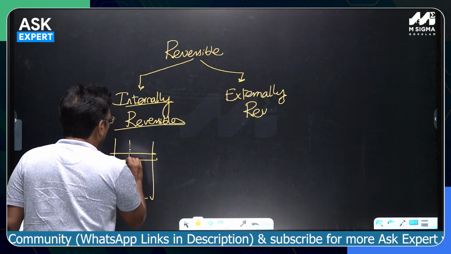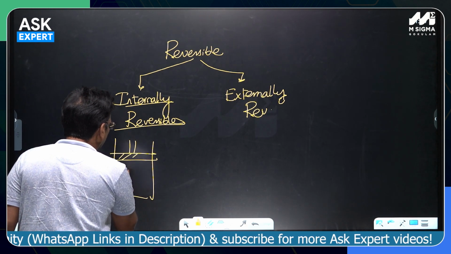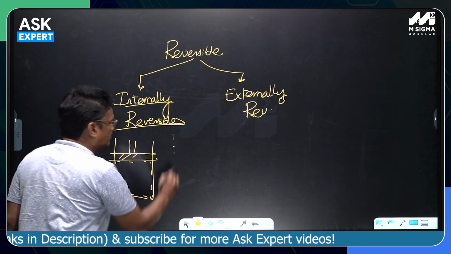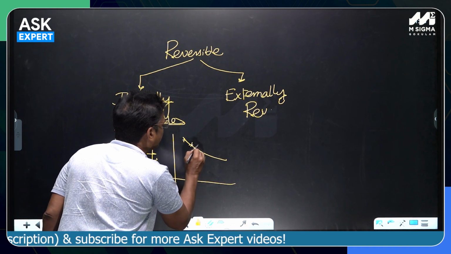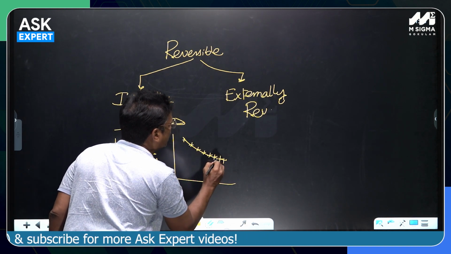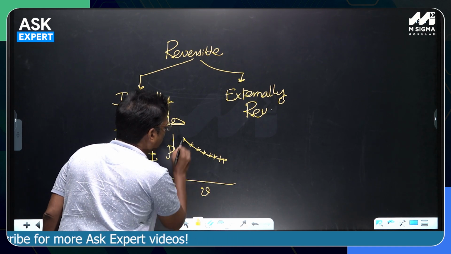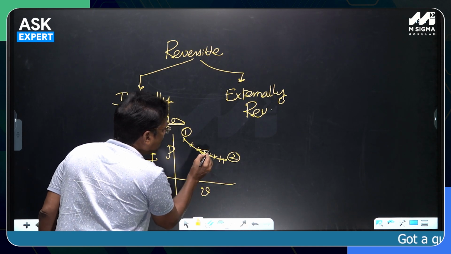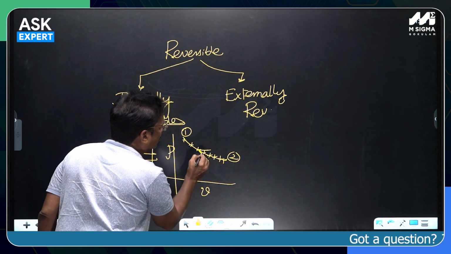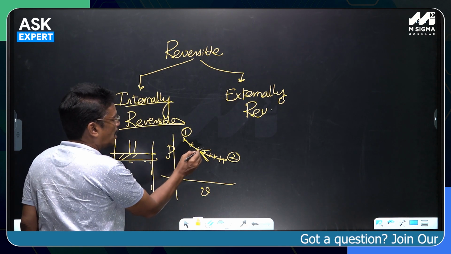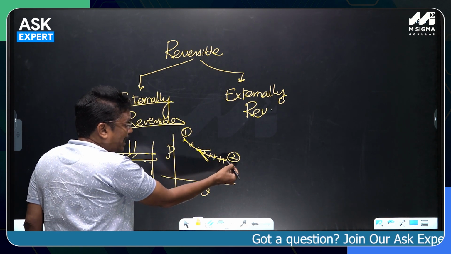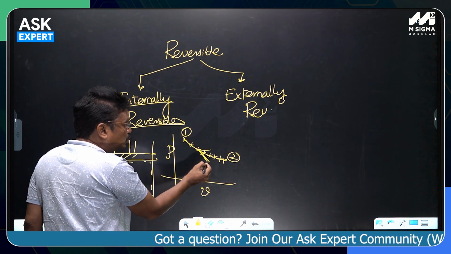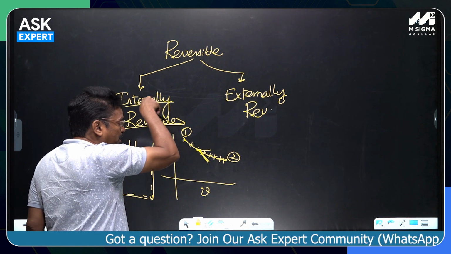Internally reversible means internally within the system there are no irreversibilities prevailing. The process is happening in such a way that each and every thermodynamic state is almost in thermodynamic equilibrium. After undergoing the process, you should be able to get back to the same initial state along the same path but in the reverse direction, passing through the same states as in the forward direction.